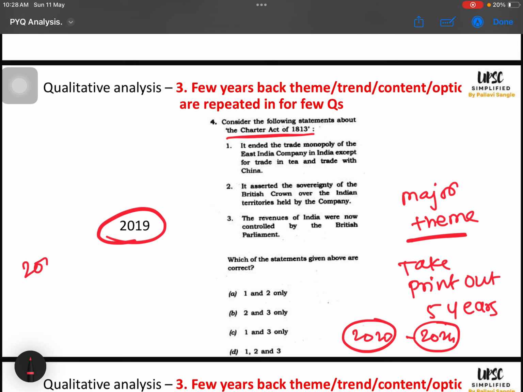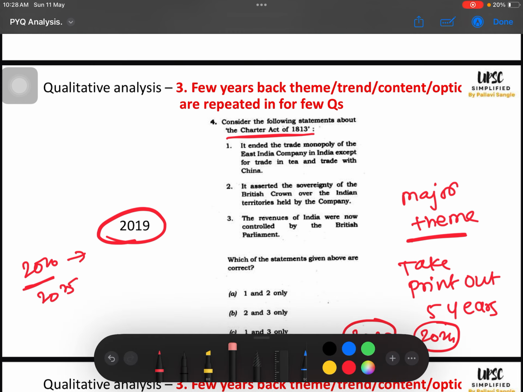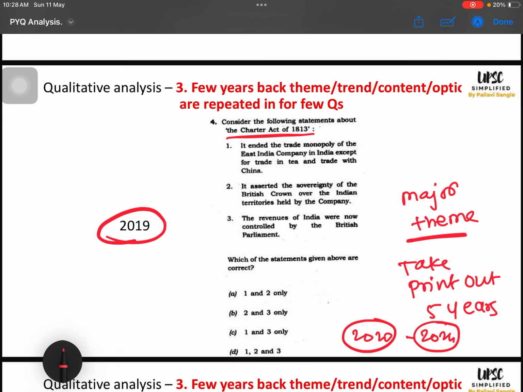So for 2026 candidates, they have a lot of time, but 2025 candidates still have time to do all these things. In the last few days we should do PYQs only rather than any mock, right? So if you can take a printout and solve one paper one day like that, or at least 3 days 2 papers like that, then definitely in the next 10 days you will be able to do all these things.